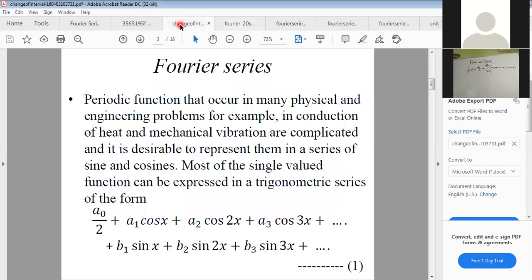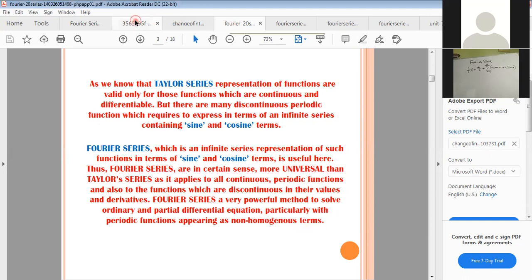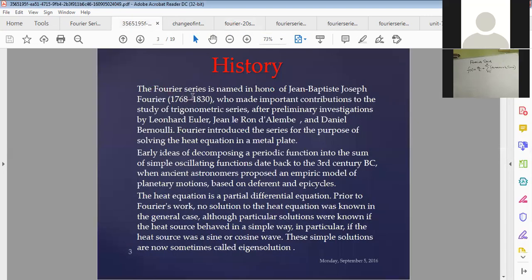Now the history of Fourier series. The Fourier series is named in honor of Jean Baptiste Joseph Fourier, 1768 to 1830, who made important contributions to the study of trigonometric series, involving sine and cosine functions.